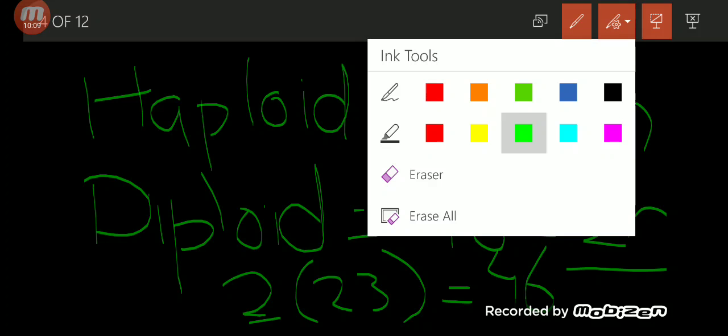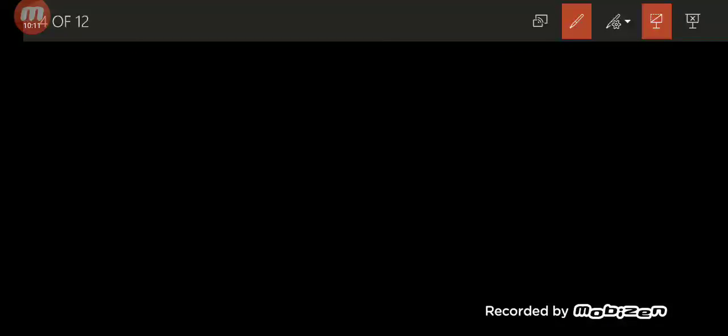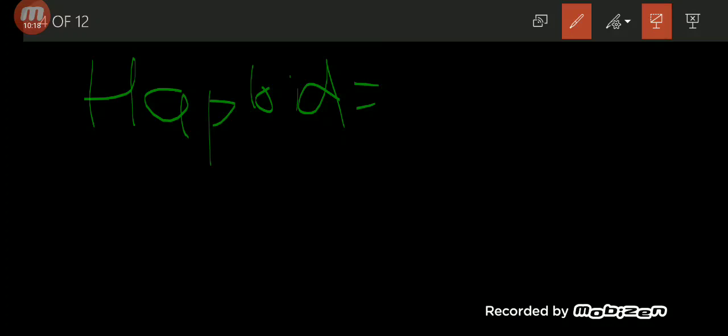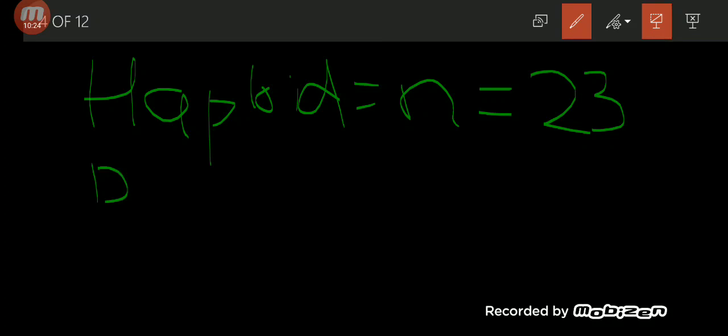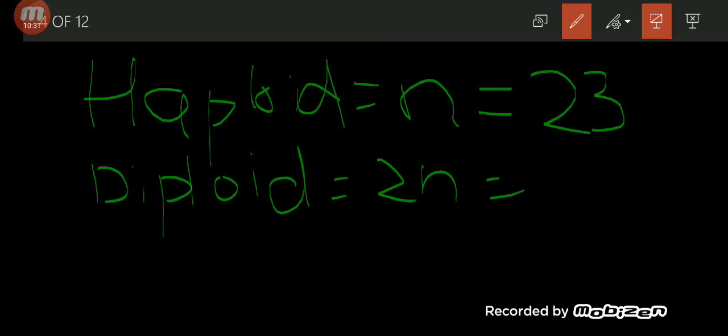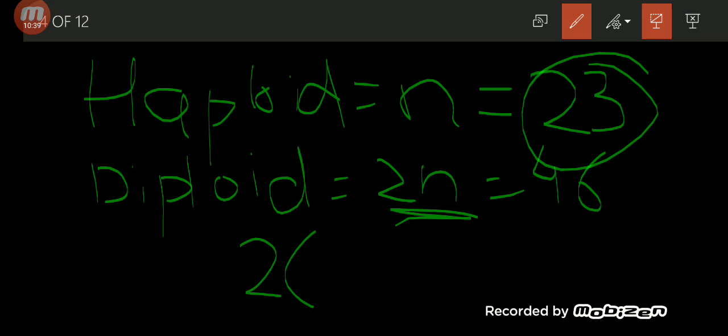I will repeat this again. Haploid has n number of chromosomes, which is 23, and diploid has 2n number of chromosomes, which is 46. 2n means 2 times n, and n is 23.